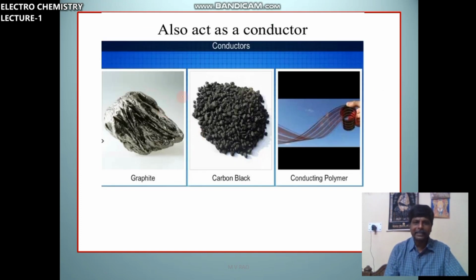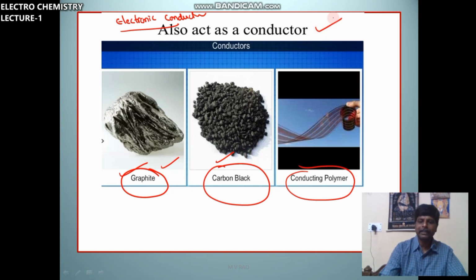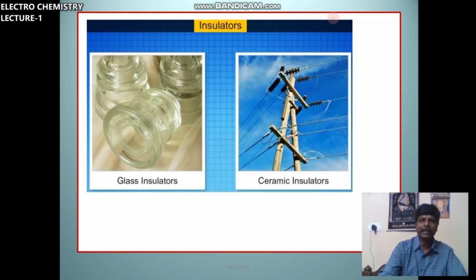Some other examples for conductors: graphite. Along with metals and alloys, graphite is also an example for an electronic conductor. In graphite also, current is carried by electrons. Carbon black, graphite and conducting polymers are also examples of electronic conductors.